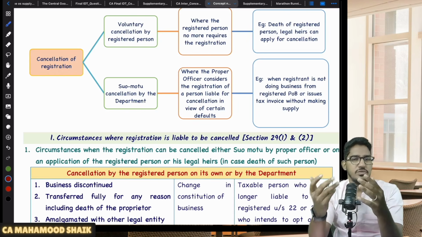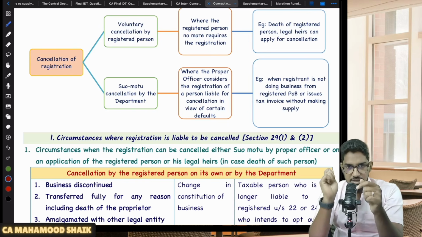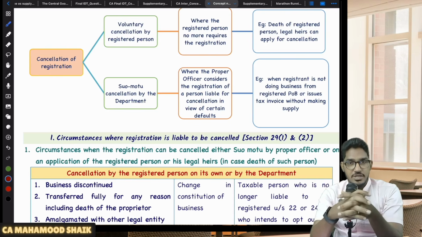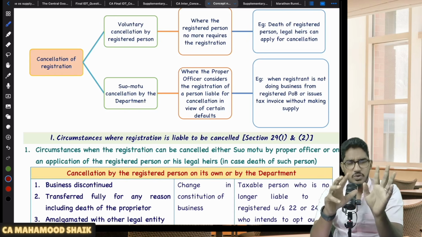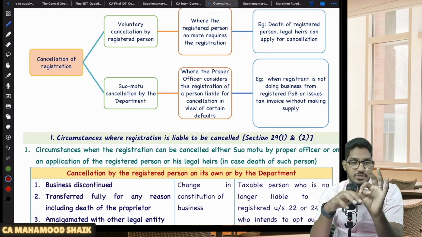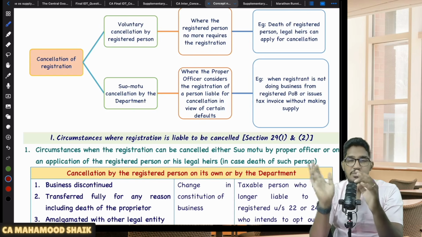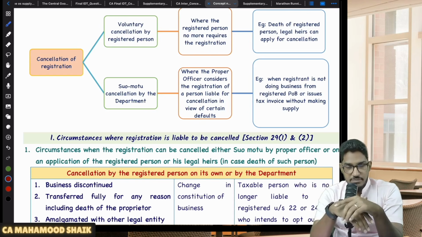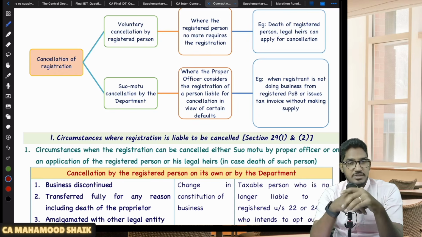In those cases, either you will submit an application or PO also can initiate the action for cancelling your registration. But specifically, there are some certain circumstances where the proper officer on suo motu basis can proceed ahead to cancel your registration. So two circumstances where either you or PO can cancel registration. Then there will be another category of circumstances where the proper officer on suo motu basis can proceed ahead to cancel your registration. Sir, when will that second scenario come? The second scenario will come when you have done some violations. When you have done some violations, then only the PO will take that second course. That means on suo motu basis, he will cancel your registration.